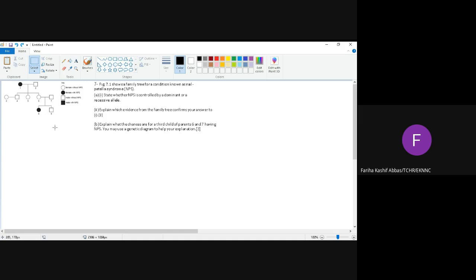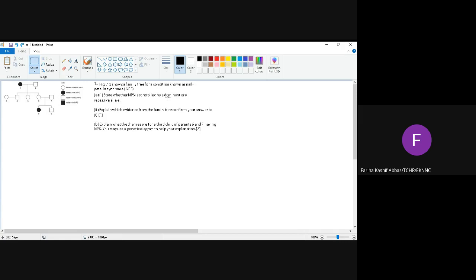In the whole family tree, no one has it except for the last one, the one at 8. So how are you going to give the answer? Is NPS controlled by a dominant or recessive allele? What do you think? Dominant.